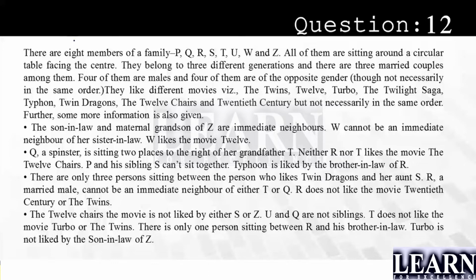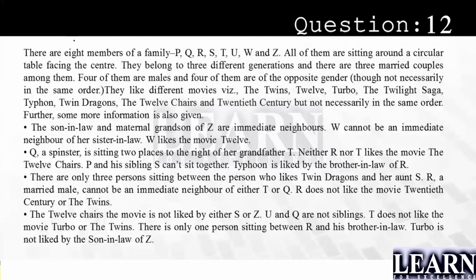They have told us that there are 8 family members, out of which 4 are male and 4 are female. So first we need to categorize the male and female. How? By looking at the hints. If they say grandfather, it means it's a male. So by looking at the titles as well as the pronouns, her, his, we can easily tackle male or female. That's the tabulation of male and female.